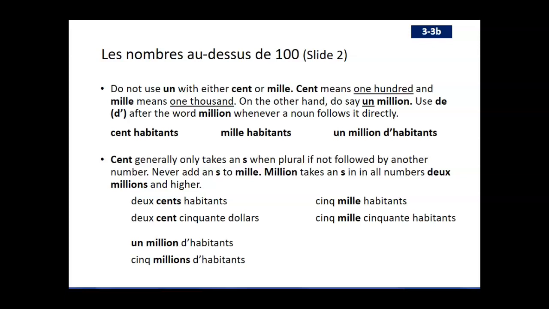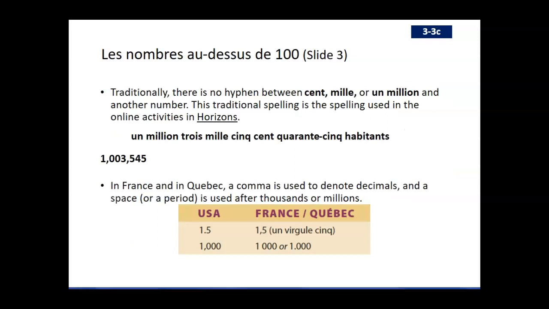5 million inhabitants. So there are some particular little rules to follow about when to use S, when to use de, to follow the number of things that comes after that. Okay, so in here, this slide is just a little bit about punctuation with numbers. So generally, you're not going to use a hyphen like you would with some smaller numbers between 100, 1000, or 1 million and another number. And that's the system that our textbook follows.